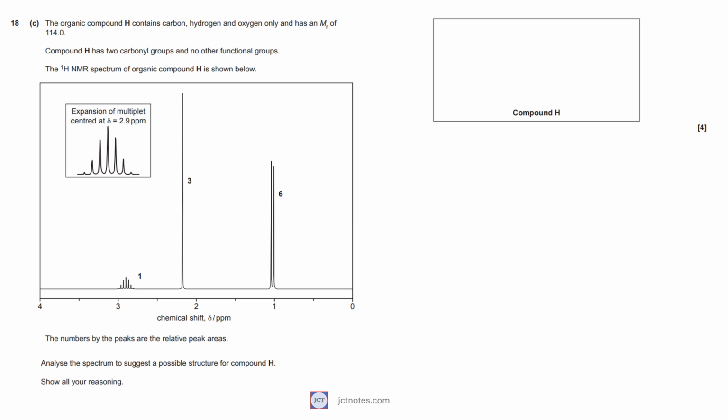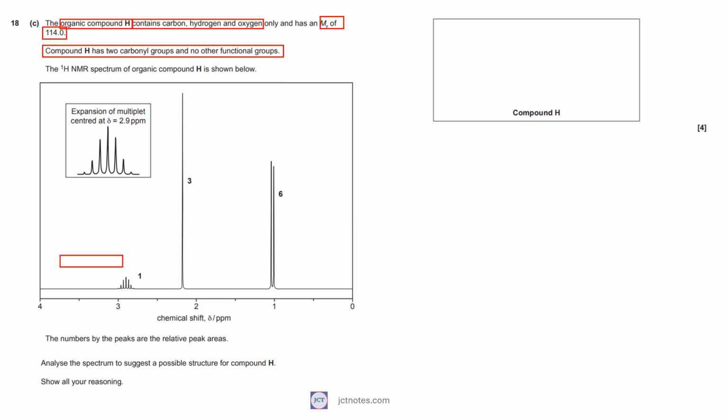In question 18, part C, we have an organic compound H that contains carbon, hydrogen, and oxygen only and has a molecular mass of 114.0. Compound H has 2 carbonyl groups and no other functional groups. We are provided with its proton NMR spectrum, where the numbers by the peaks are the relative peak areas. We are asked to suggest a possible structure for compound H.